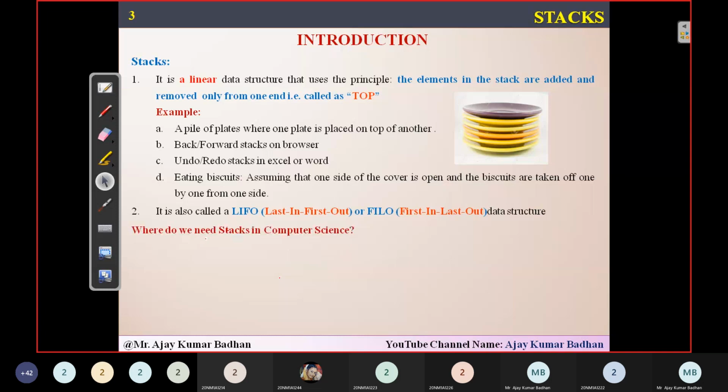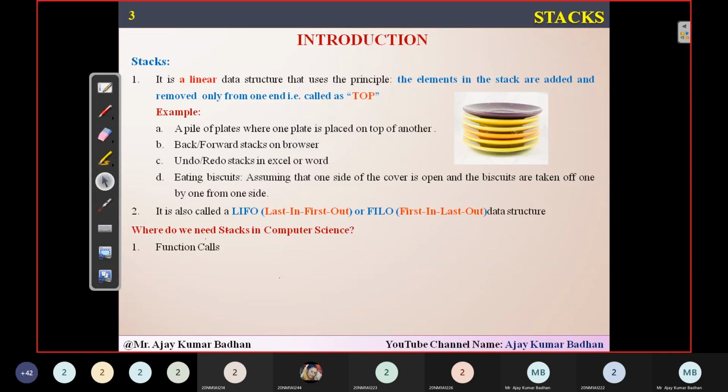Now the question here is, what is the necessity of having this concept in computer science? The main thing is function calls, because we use many different types of function calls, as you might have seen. In the linked list, we created a menu, and from that menu, one by one, we were calling functions. Suppose we want to insert an element in the beginning, you called the function insert_beginning. If you want to insert an element at the last, insert_last. If you want to delete the first element from the linked list, delete_beginning.